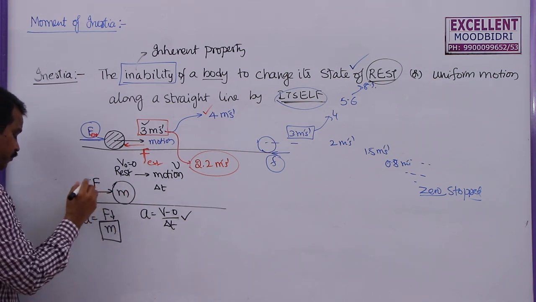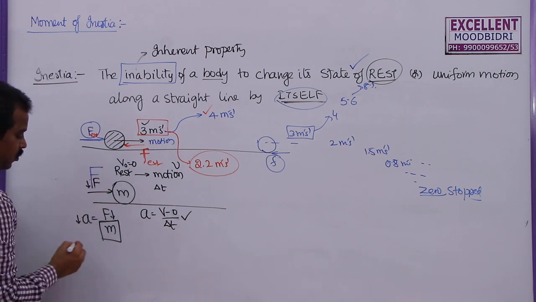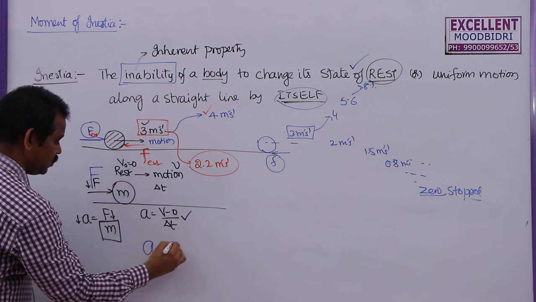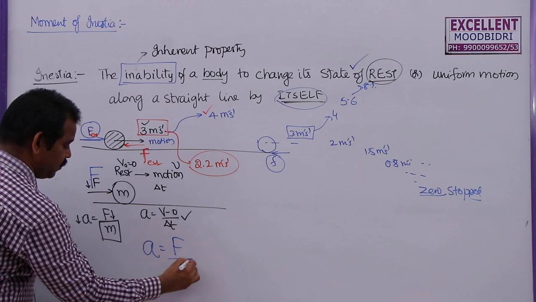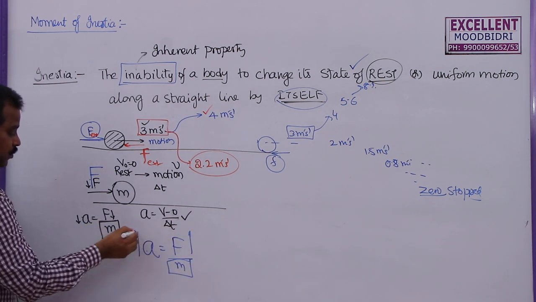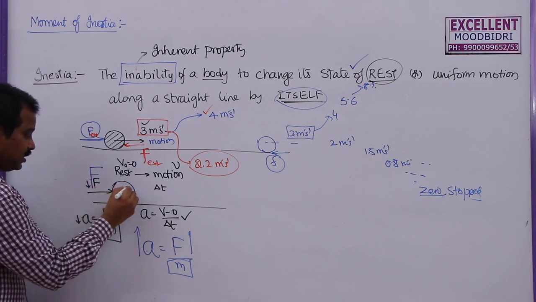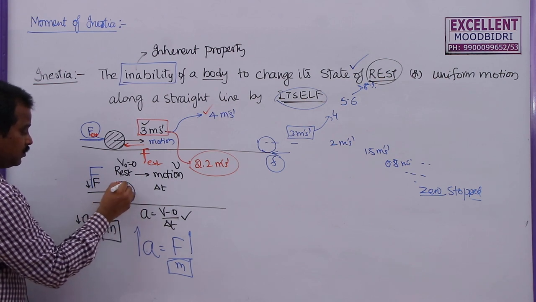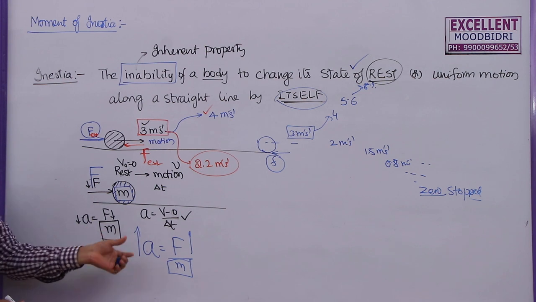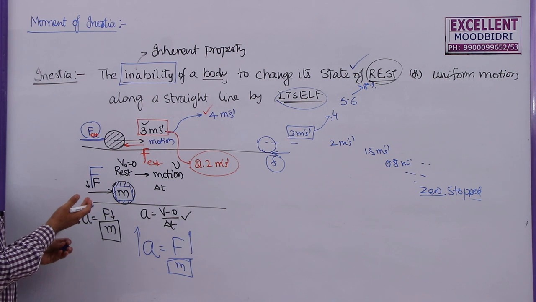If you apply a big force, capital F, very big F, then the acceleration produced will be a, which is equal to a very big value divided by m. Once again, m is small. If F is big, acceleration will be big. If F is small, the acceleration will be small. That means the mass of the body will not change, but acceleration is changing. The acceleration depends on force. This is the meaning of Newton's second law of motion.